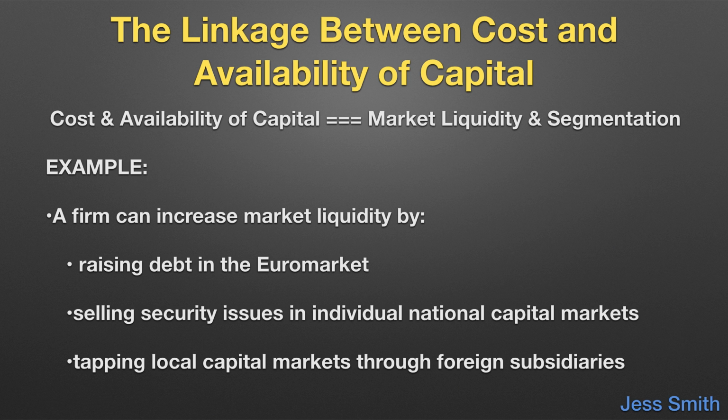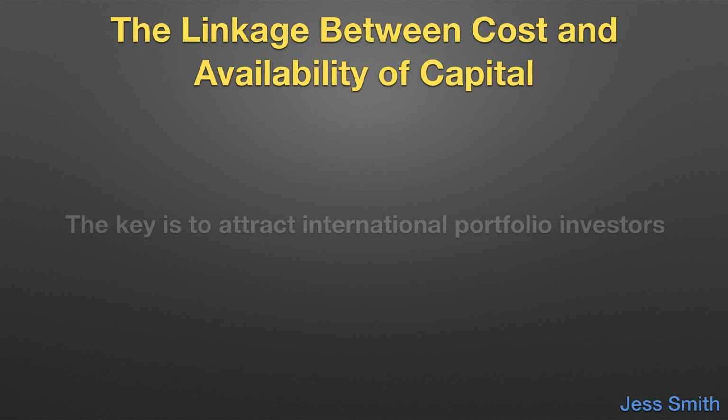In an example from the text, we see that a firm is able to increase its market liquidity by raising debt in the euro market, by selling security issues in individual national capital markets as euro equities, and tapping local capital markets through foreign subsidiaries. Increased market liquidity causes the marginal cost of capital line to flatten out to the right. This results in the firm being able to raise more capital at the same low marginal cost of capital and thereby justify investing in more capital projects. The key is to attract international portfolio investors.